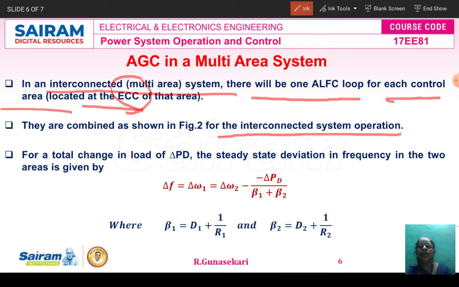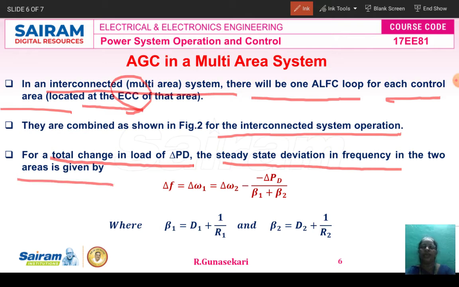You see the total change in load del PD, the steady state deviation in the frequency in the two area system. More than one area is called a multi-area. Here we are taking two areas. Now what is the steady state deviation in frequency equation?